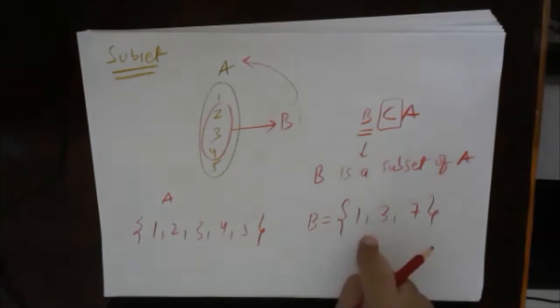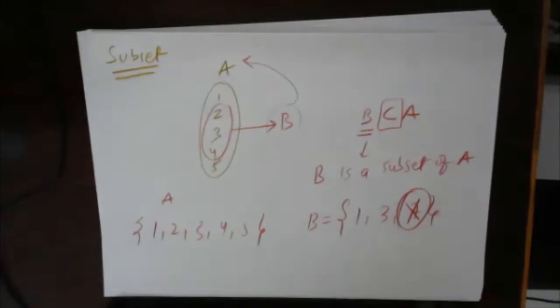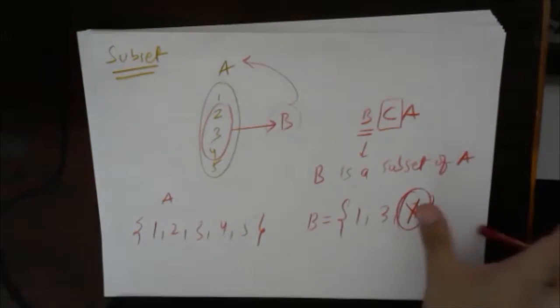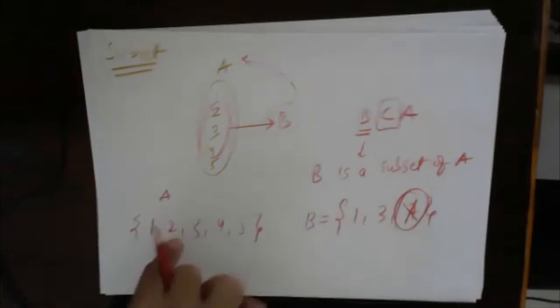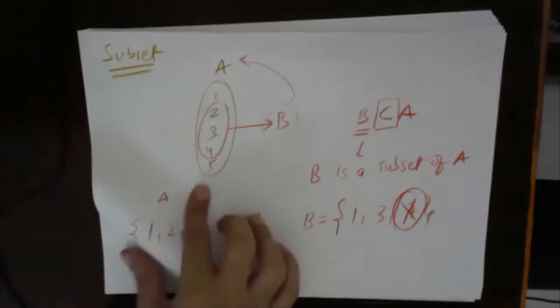Why can it not be this set? Because of one element. This is the culprit. This number 7 is the problem. If this 7 is removed, is this now a subset of A? Can B be the subset of A? Yes, very good. This is a very simple definition. You guys are very intelligent and you must have done this before. Okay, let's move on further.